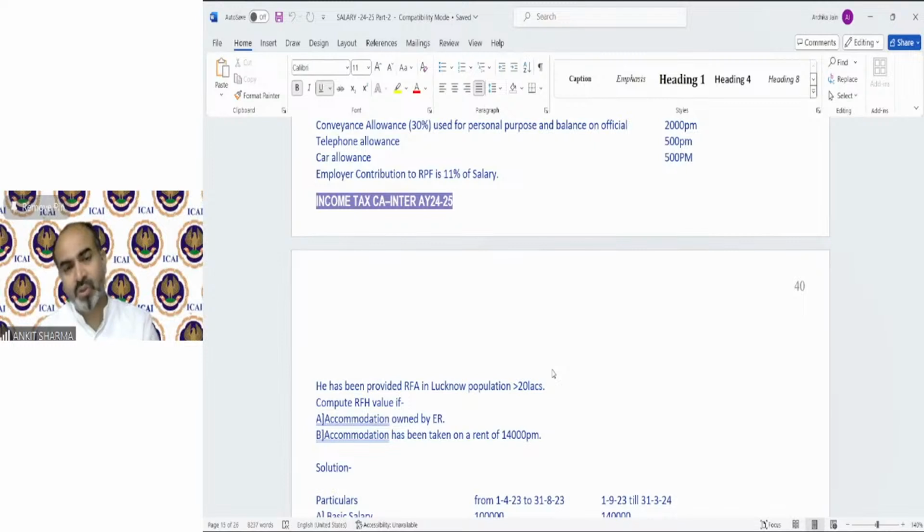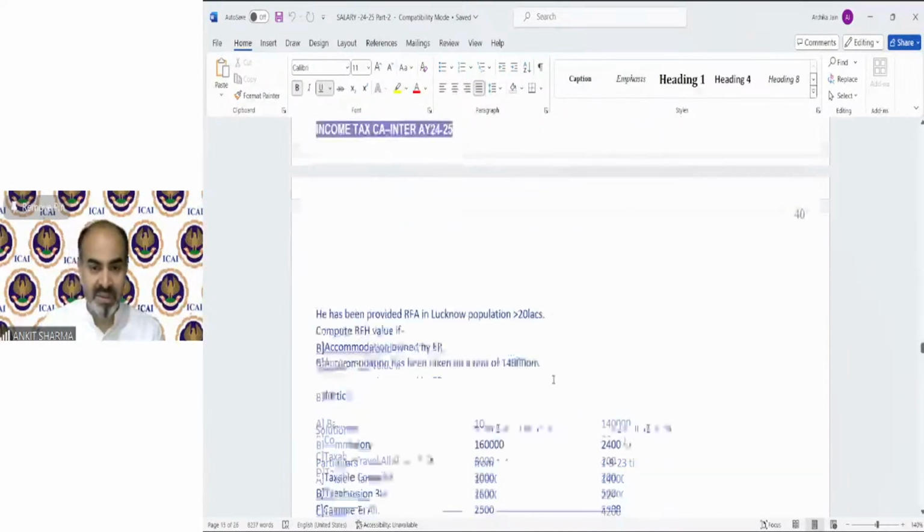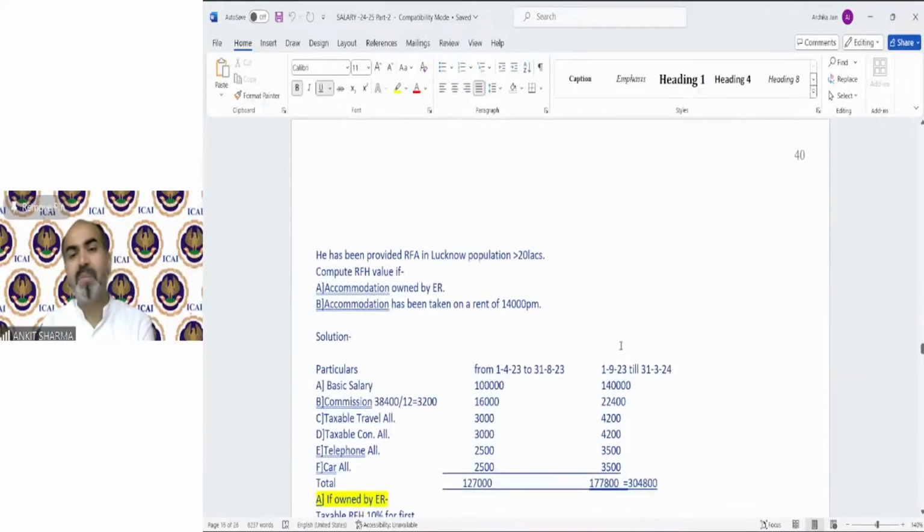So now, because the question is regarding the rent-free accommodation, we have to solve this provision in two parts. First is from 1st April 23 till 31st August 23, that means 5 months. You can see like this. And the other part is from 1st September 23 till 31st March 24. So first of all, we have to solve this for 5 months. Basic salary, because it was 20,000 per month, so that is 1 lakh rupees.